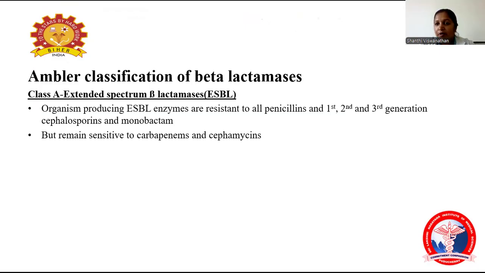The Ambler classification is one of the important classifications of beta-lactamase. Now we see the classes. Class A is the extended spectrum beta-lactamase, that is ESBL. The organisms producing ESBL enzyme are resistant to all penicillins, first, second, and third generation cephalosporins, and monobactams, but remain sensitive to carbapenems and cephamycins. So they are sensitive only to carbapenems and cephamycins.